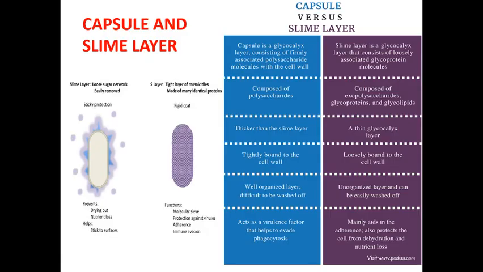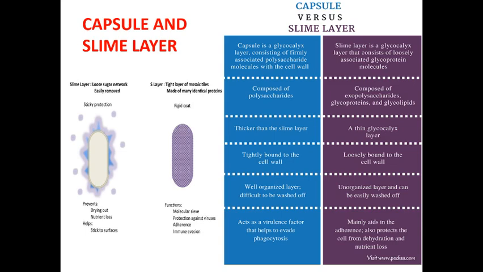Now dear students, I would like to explain another structure of bacteria, and that is the capsule and slime layer. Many bacterial cells secrete some extracellular material in the form of a capsule or a slime layer. A slime layer is loosely associated with the bacteria and can be easily washed off, whereas a capsule is attached tightly to the bacterium and has a definite boundary.